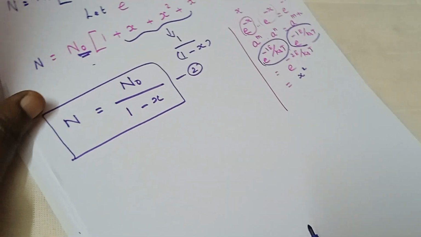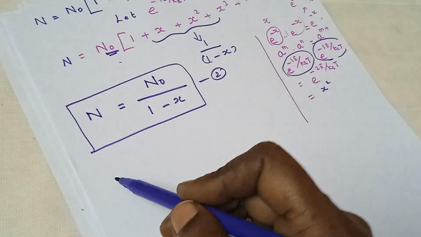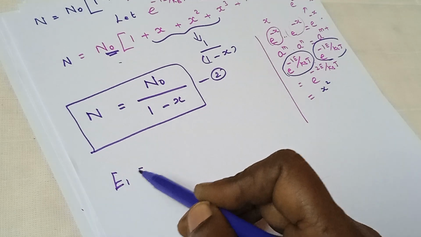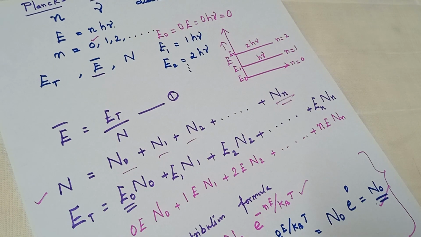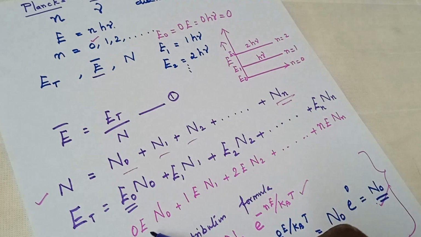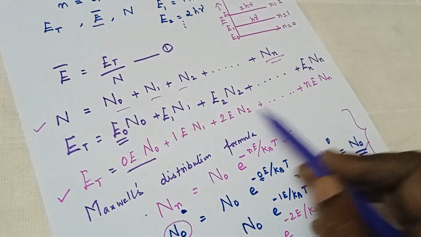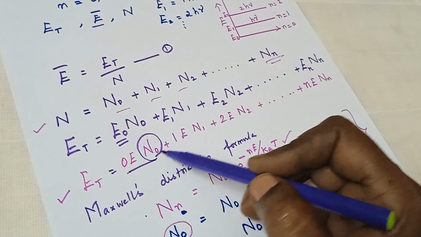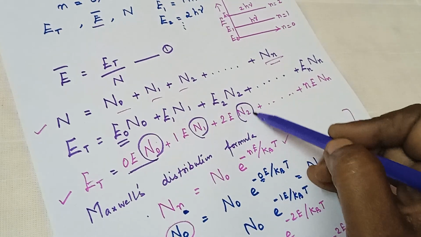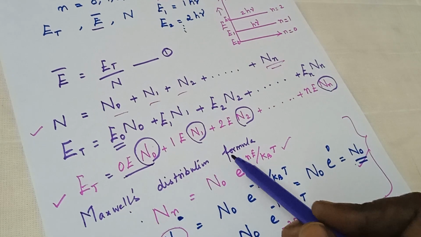Now the total energy E_T is written as E0 N0 plus E1 N1 plus E2 N2, or even this expression can also be taken. So we are going to substitute N0, N1, N2 up to Nn using Maxwell's distribution formula.